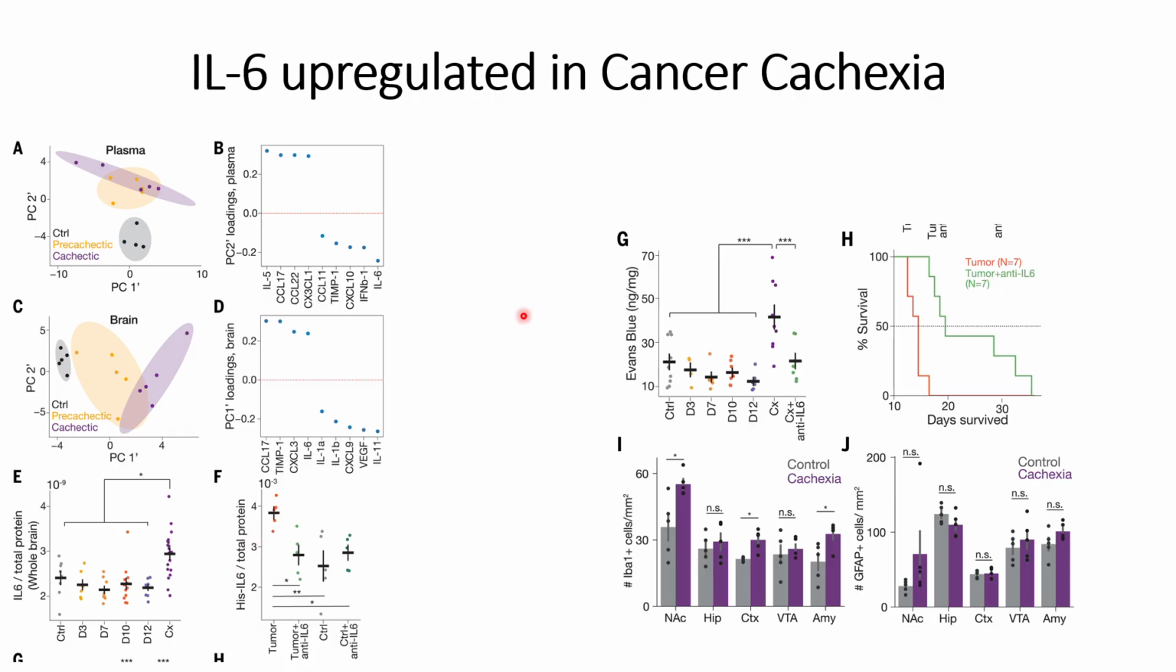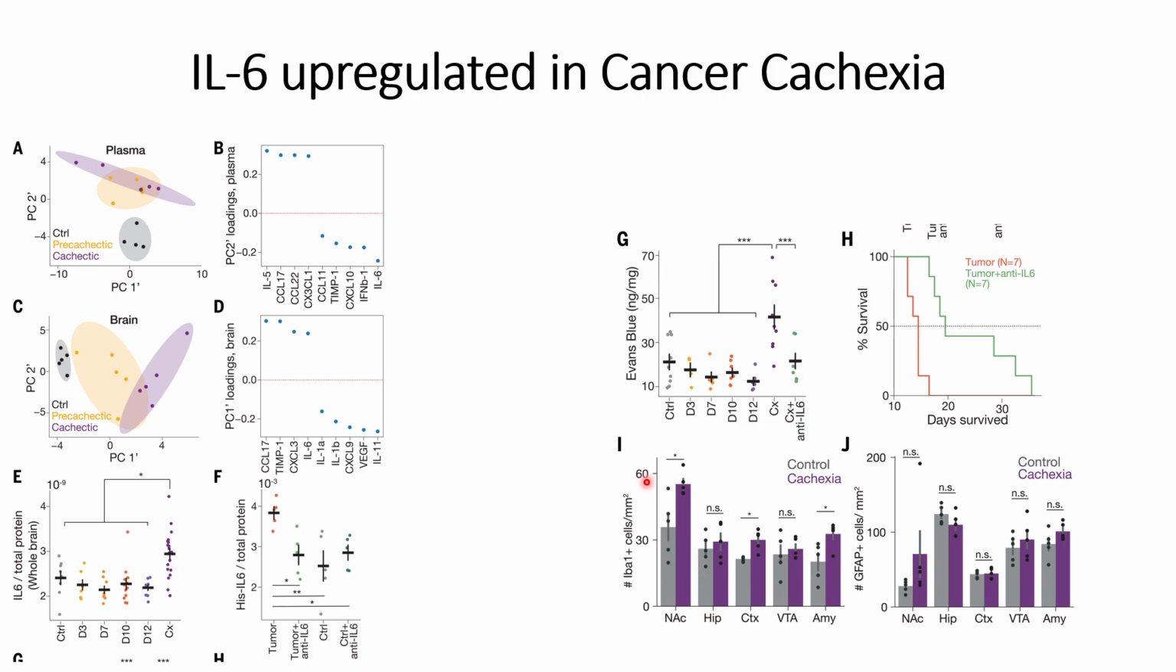Then they checked it using another reagent, Evans blue, which is known for detecting disruptions in the brain. Here also we can see that Evans blue levels are higher where the cachexia conditions exist, and when they used the cachexia conditions with anti-interleukin 6, they saw a decrease in the Evans blue signals, indicating that it's the cachexia conditions that are causing the disruptions within the brain.